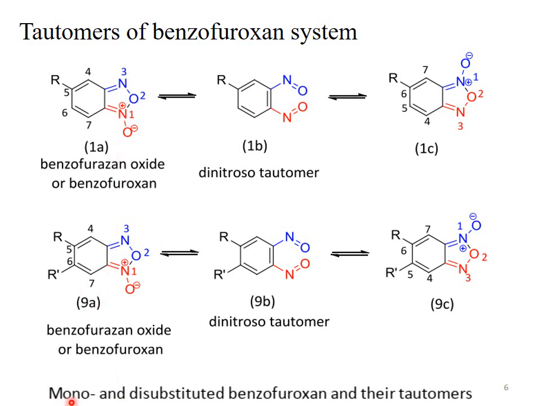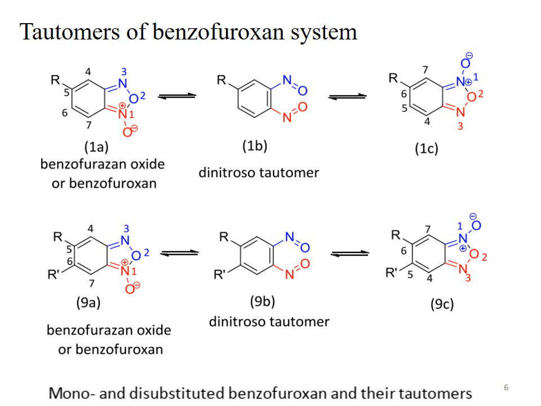As a result, the positive charge of the nitrogen is finished, and this nitrogen will form a bond with this oxygen, and at the same time the bond between this nitrogen and oxygen moves towards the oxygen because oxygen is more electronegative. So the 1C isomer is obtained.